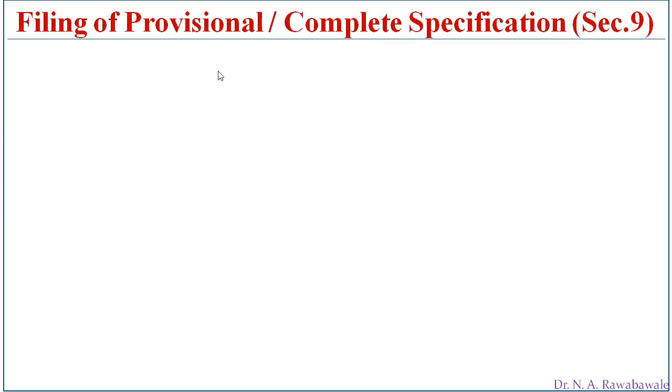Then filing of provisional or complete specification, according to section 9 of the Act.